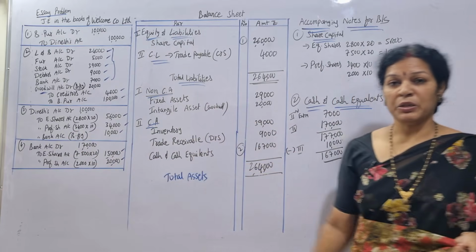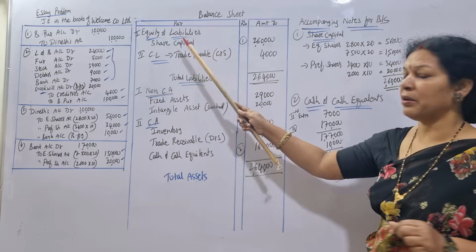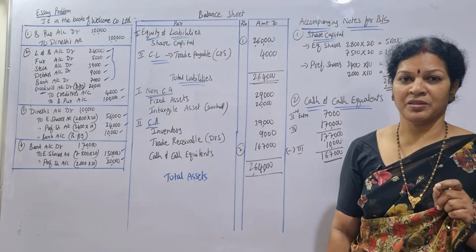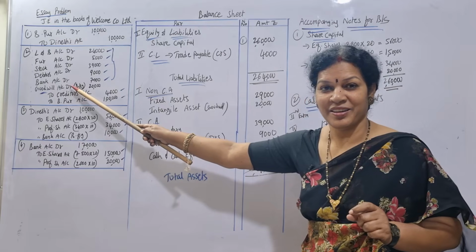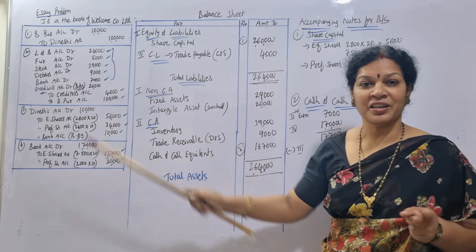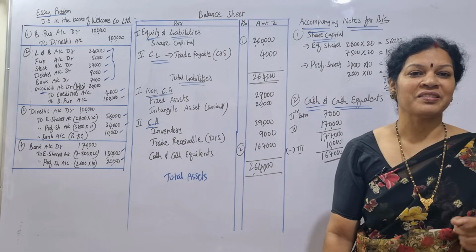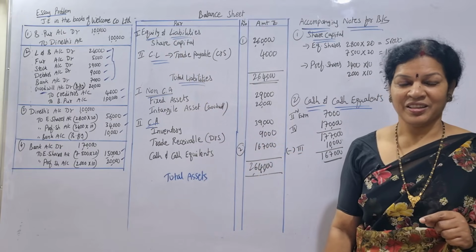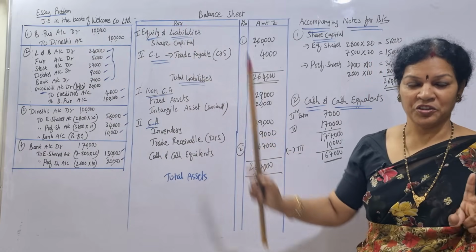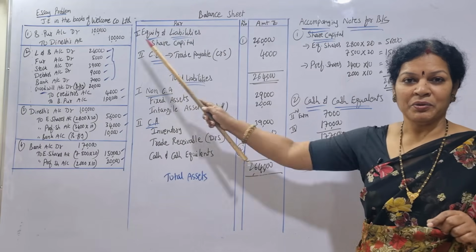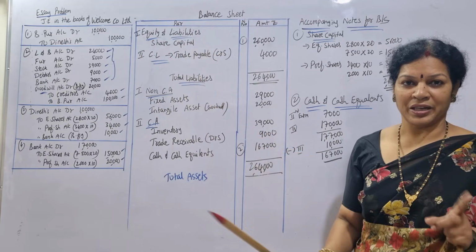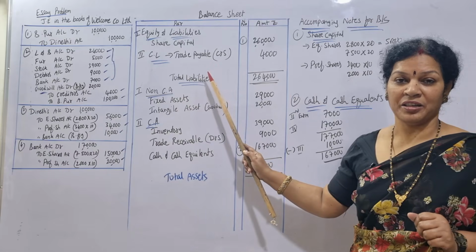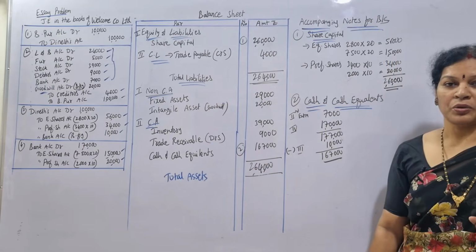Journal entries we know. Now coming to the balance sheet, same format. First is the heading equity and liabilities. Under that, share capital and reserves and surplus. Here we got goodwill. If the balancing figure were on the credit side, you would have got reserves and surplus. Now we have nothing to write there, only share capital. After that, current liabilities: only one, creditors, which we call trade payables. Together the total is 2,64,000.